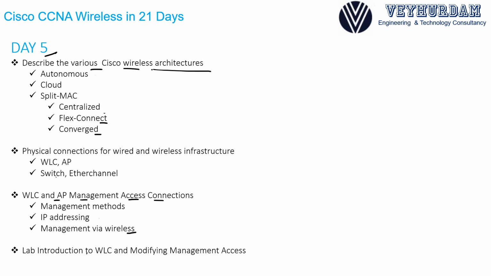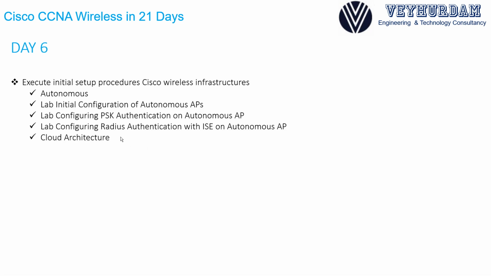We will end our day 5 with a lab that will be an introduction to the WLC and how to modify management access. On day 6, we will learn how to execute initial setup procedures for different Cisco wireless infrastructures, such as autonomous. How we can do the initial setup for autonomous access points, and then we will learn how to set up cloud APs and manage them.